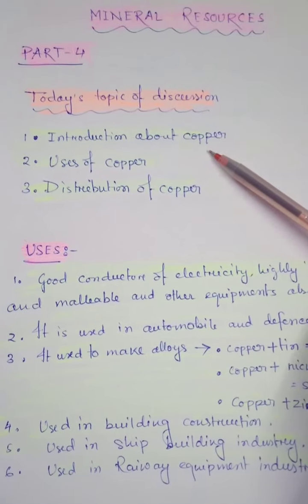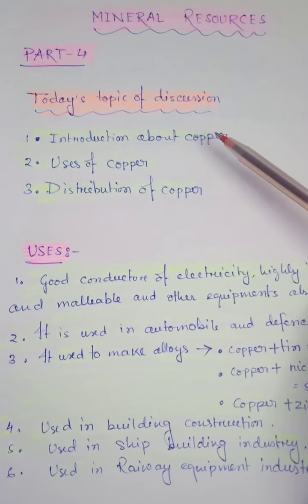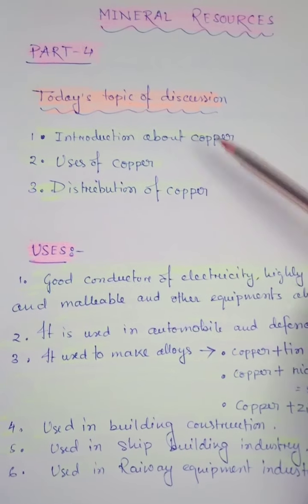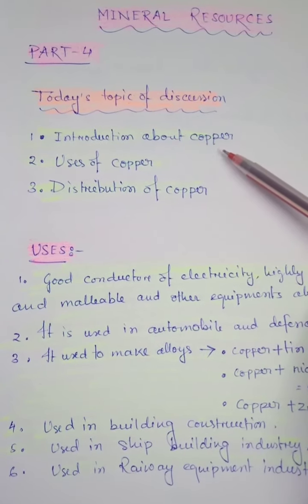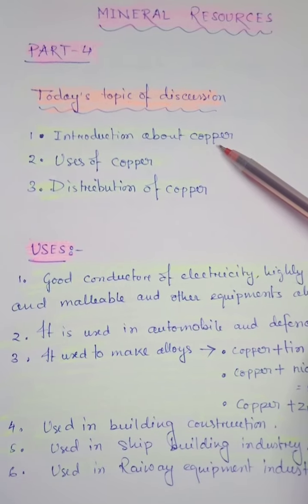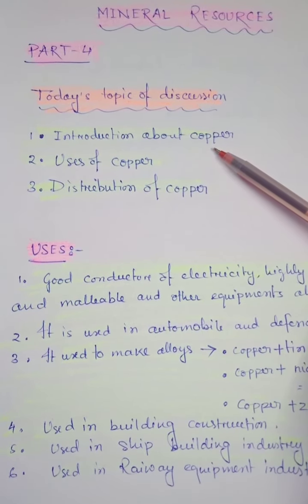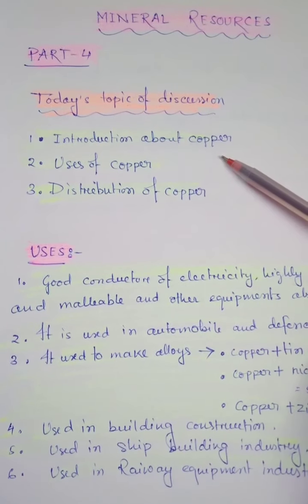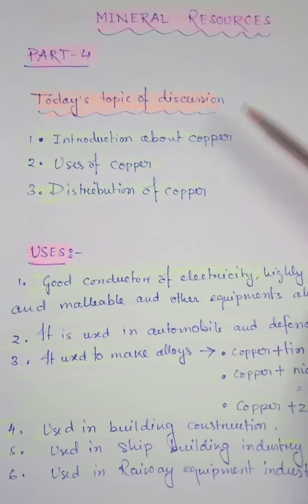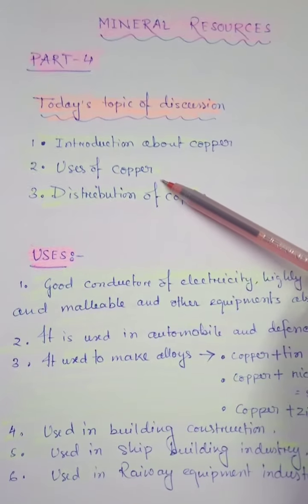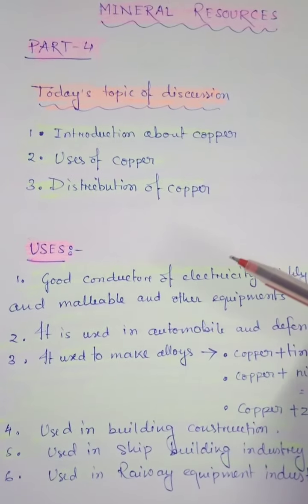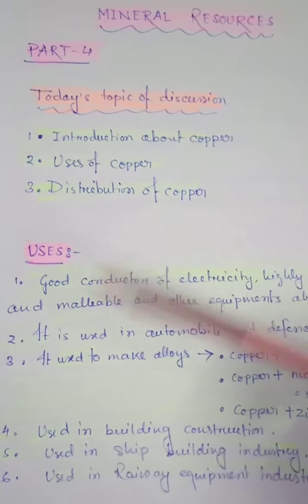And this copper is highly ductile. I think all of you know what ductile is. Ductile means we can easily draw a thin wire from this copper, and that's why copper is used in different electrical wires. It is also very strong and a good conductor of electricity, which we will see in the uses of copper. I have already said it is used in different electrical appliances.